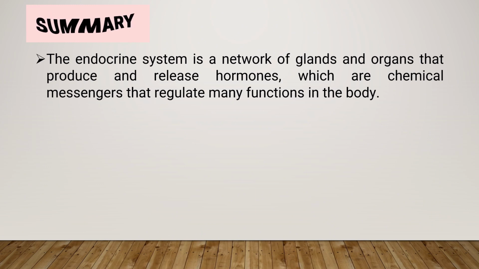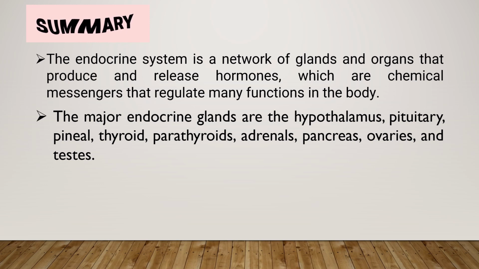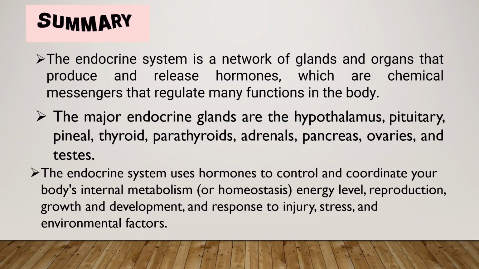To sum up, the endocrine system is a network of glands and organs that produce and release hormones, which are chemical messengers that regulate many functions in the body. The major endocrine glands are the hypothalamus, pituitary, pineal, thyroid, parathyroid, adrenal, pancreas, ovaries, and testes. The endocrine system uses hormones to control and coordinate your body's internal metabolism, energy level, reproduction, growth and development, and respond to injury, stress, and environmental factors.